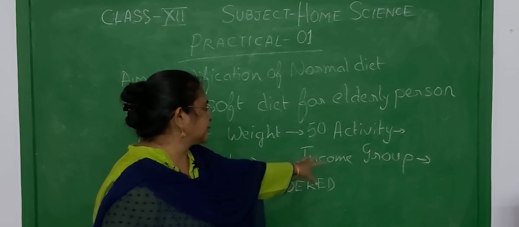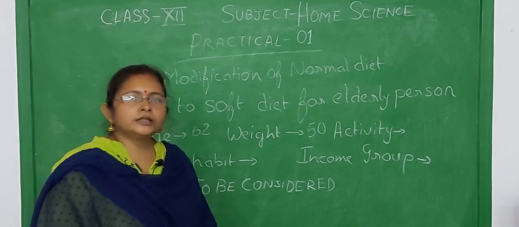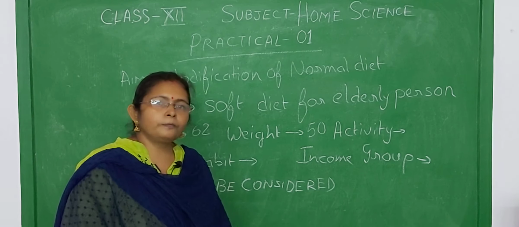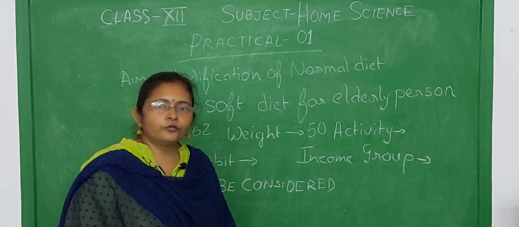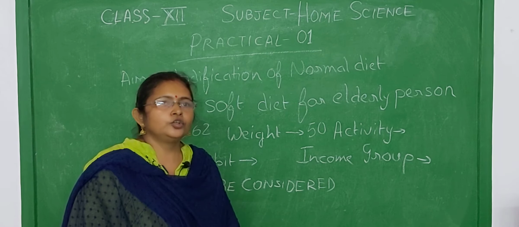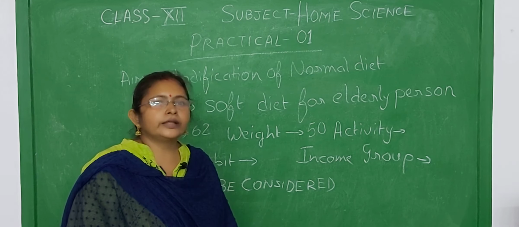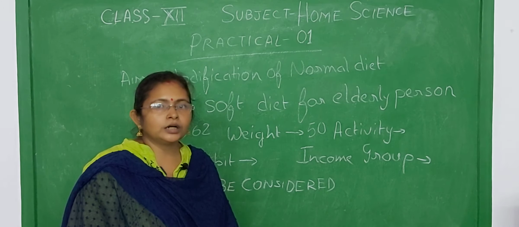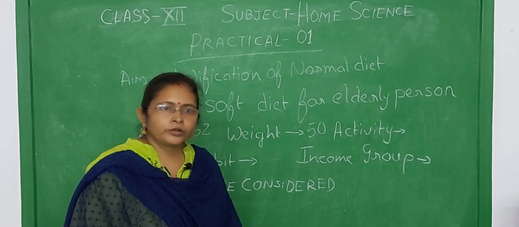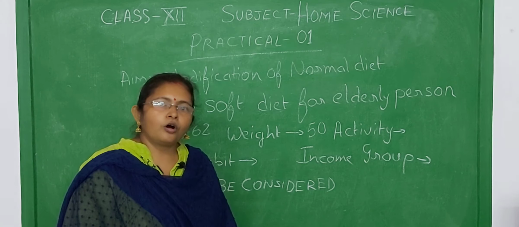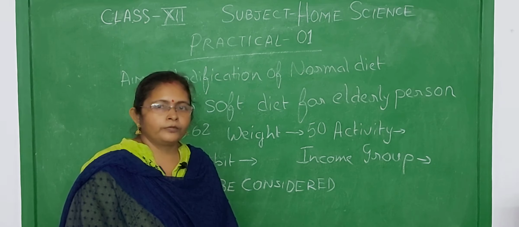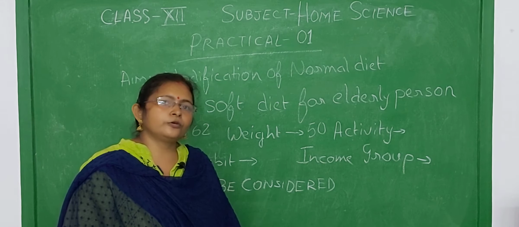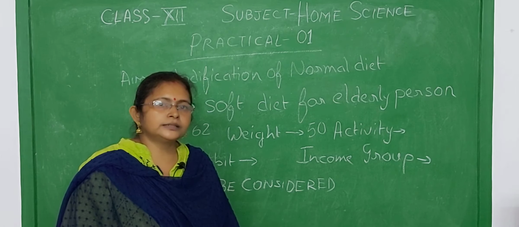The next group is the income group. What do we mean by the word income group? It means that for the person for whom you are making the diet plan, you have to know whether that person belongs to the high income group, the moderate group or the low income group, because the food habit depends largely on the income group.